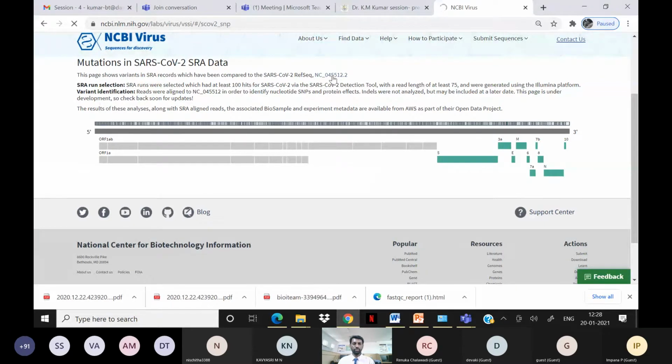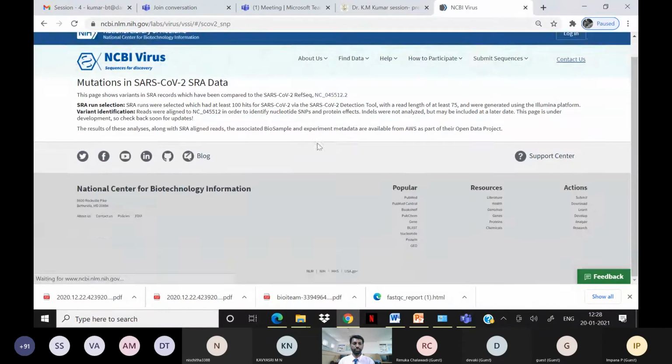If you want to download the sequence, you can use this reference sequence ID, the NCBI ID they have given here. With this ID, we can get the genome sequence of SARS-CoV-2. You can see that mutations are reported here.